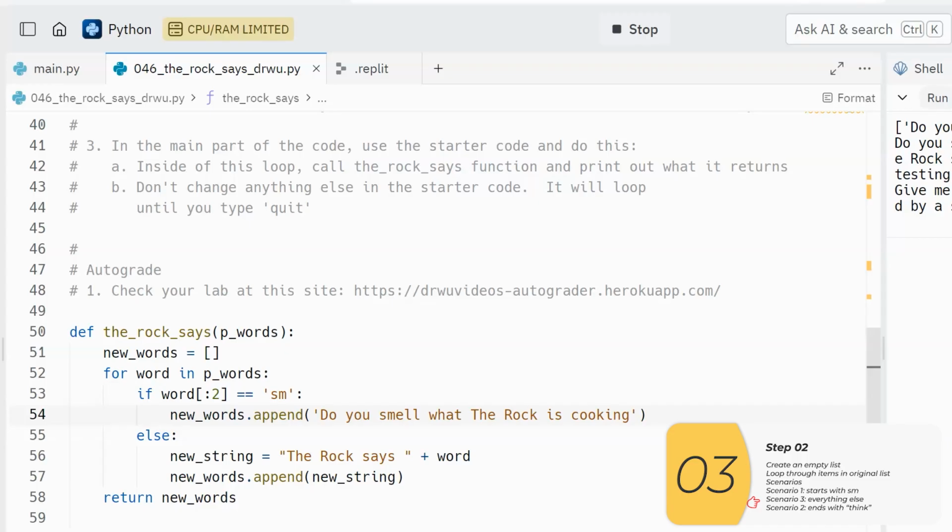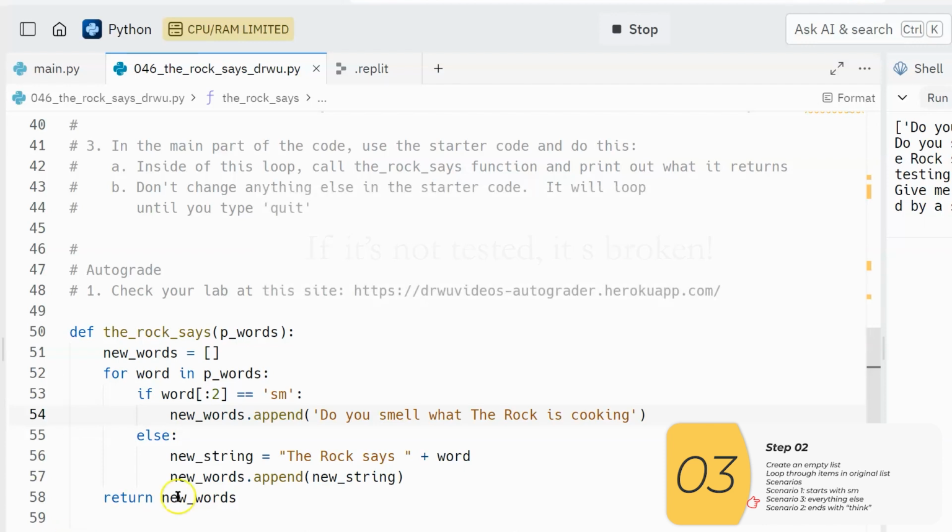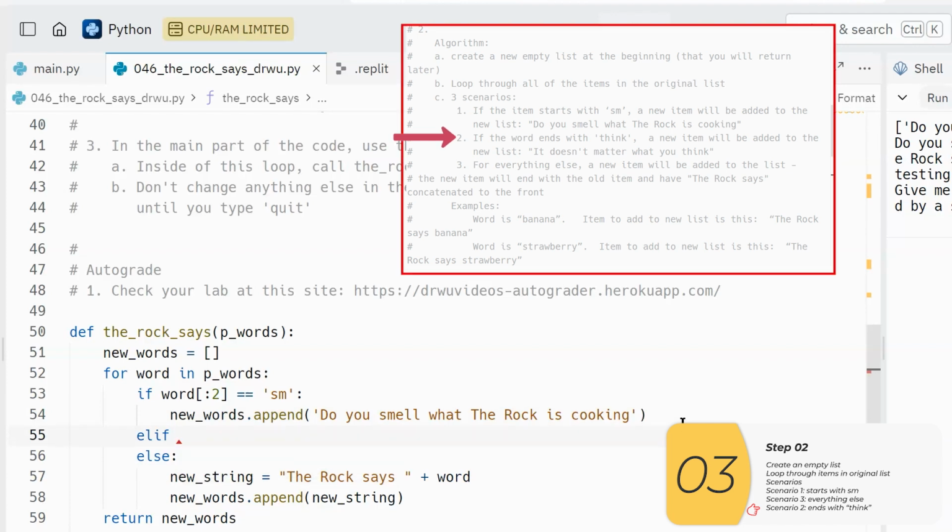As you write your code, you want to be sure that you test every single if, elif, else scenario. Maybe you're not going to test it right as you go, but you should definitely test it at the end. Remember, if it's not tested, it's broken. So with that said, we just did the first and third scenarios. Let's do the second one now. Here, I need to test to see if the word ends in think. If the word ends in think, a new item will be added to the new list. It doesn't matter what you think.